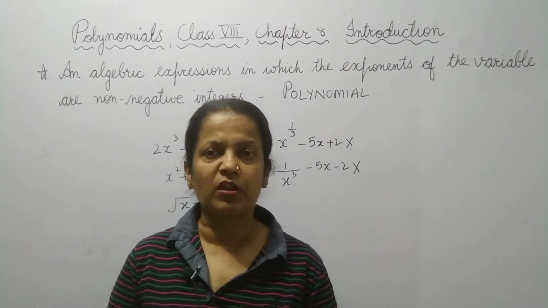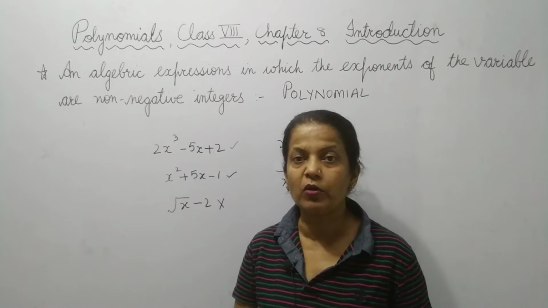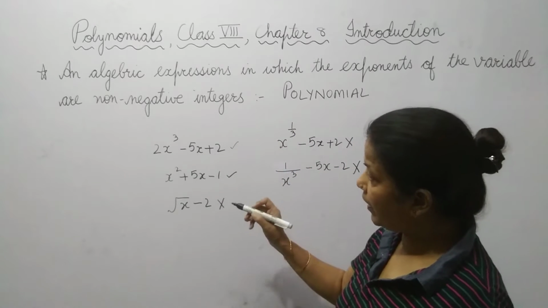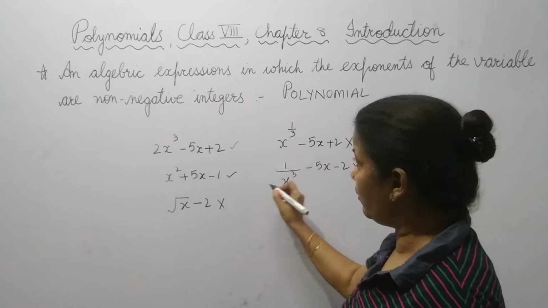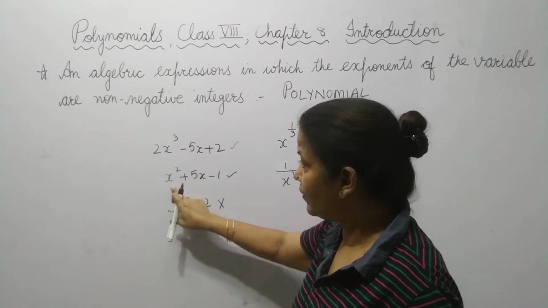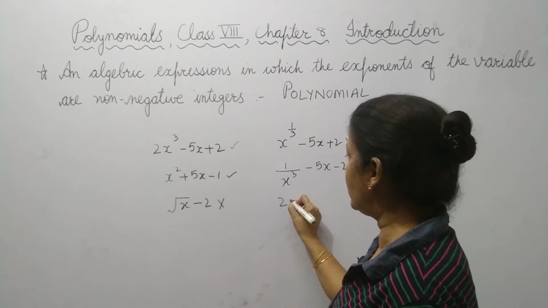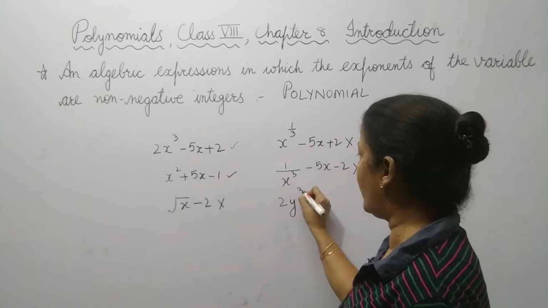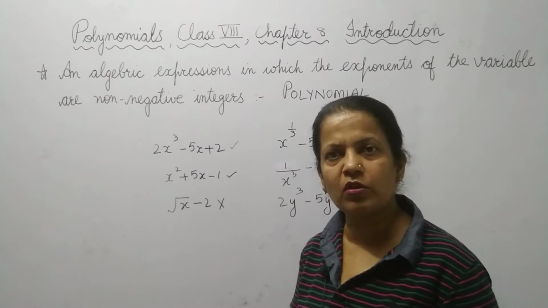What type of algebraic expressions are called polynomials? Observe here. Here, the variables are written in the form of x. It can be any variable. It can be in the form of y also, like this.